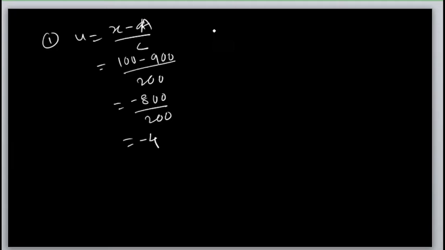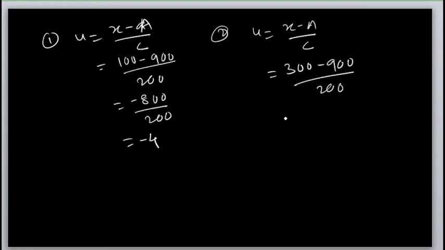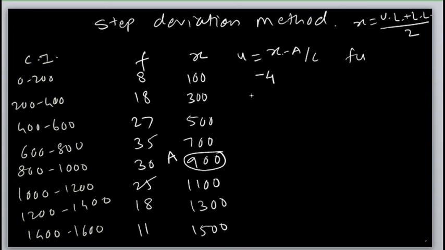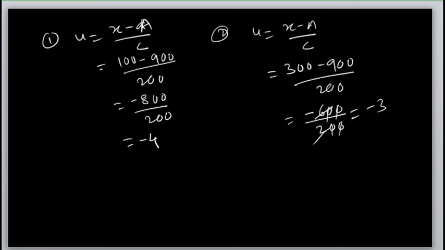What is the second value of u? The second value of u is equal to (x minus a) upon c. What is the second x? It is 300 minus 900 upon 200. 300 minus 900 is minus 600, divided by 200. The zeros cancel, 2 3s are 6. So the next value of u is minus 3. Is it clear?